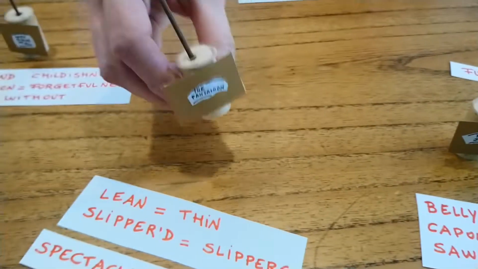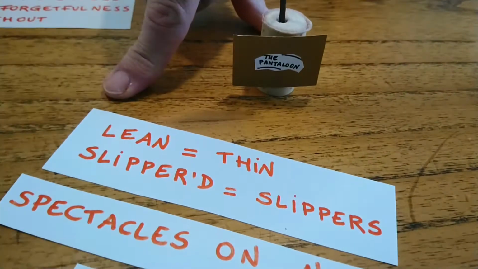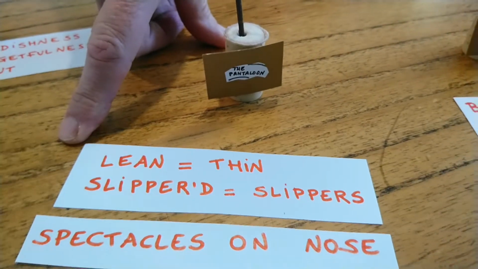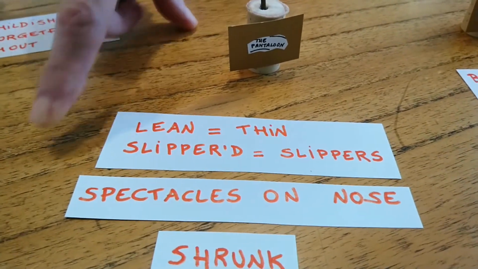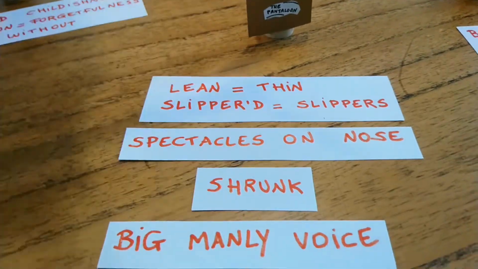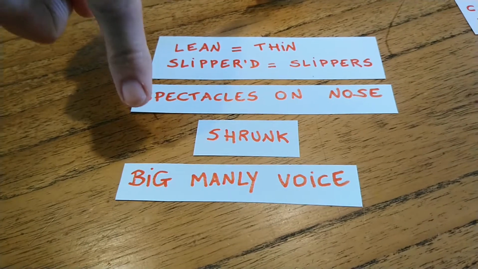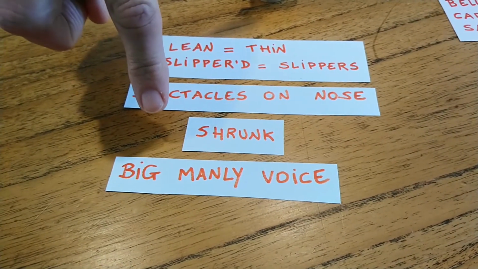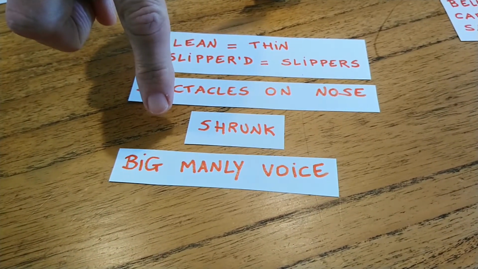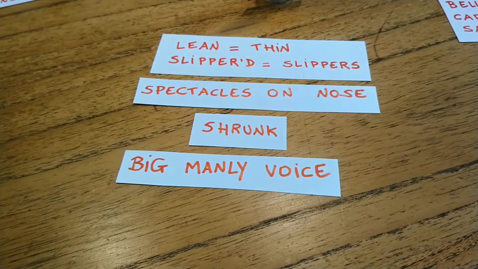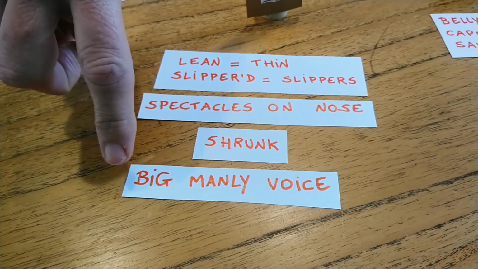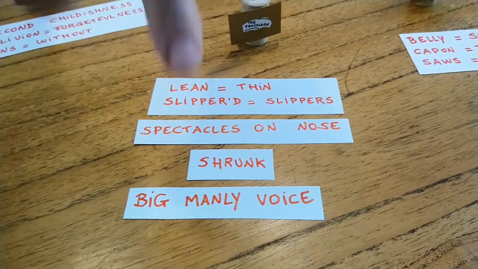Next, the pantaloon, lean, thin, slippered, wearing slippers, with spectacles and nose. These are the spectacles. And with big pantaloons, big trousers, because his body has shrunk, because the person is getting old, but with big manly voice, full of experience.